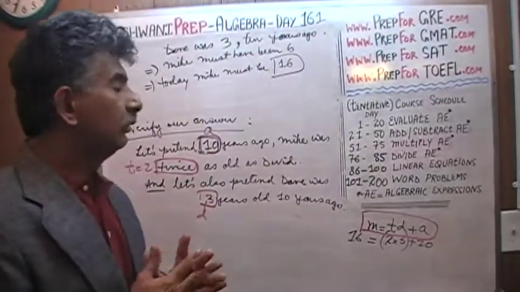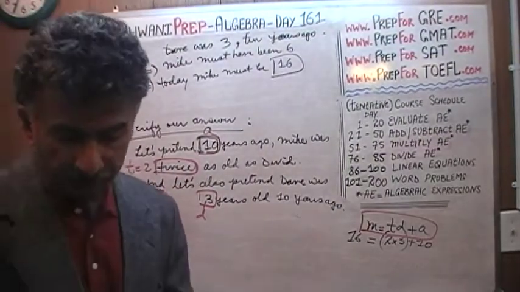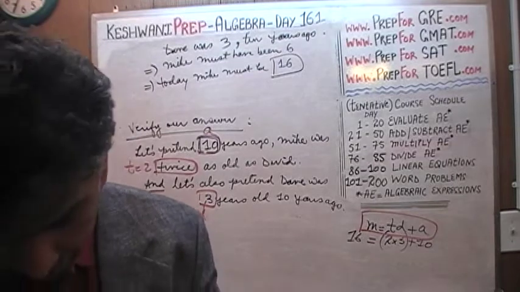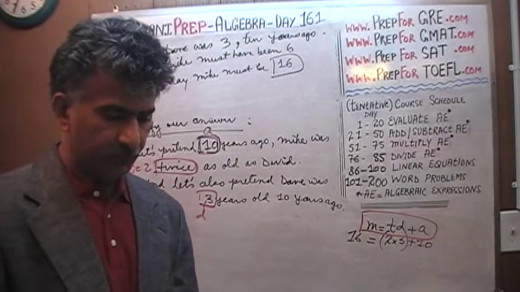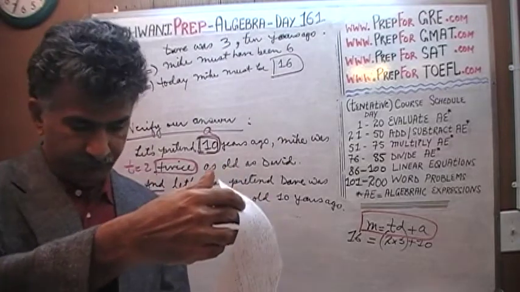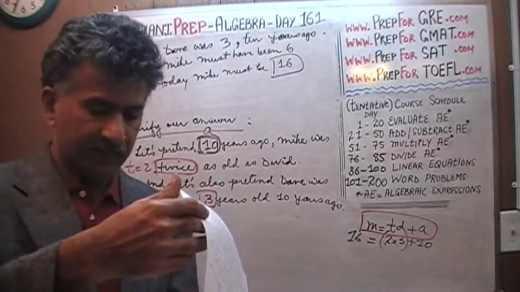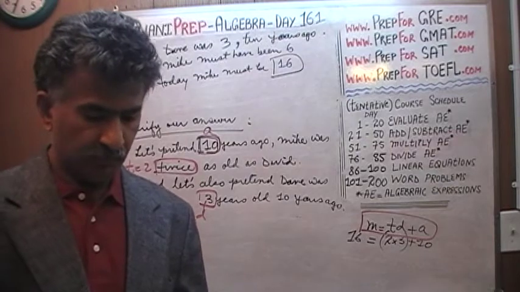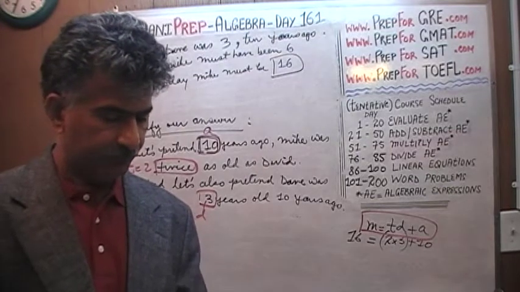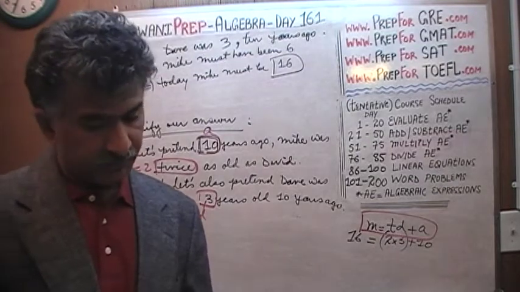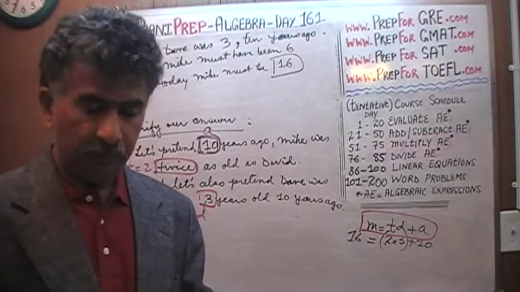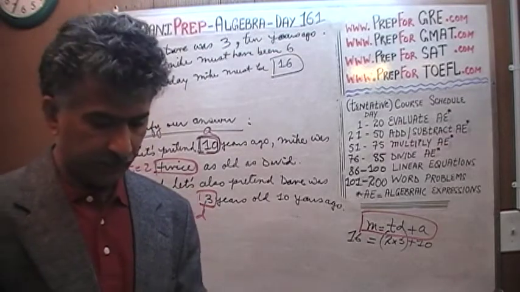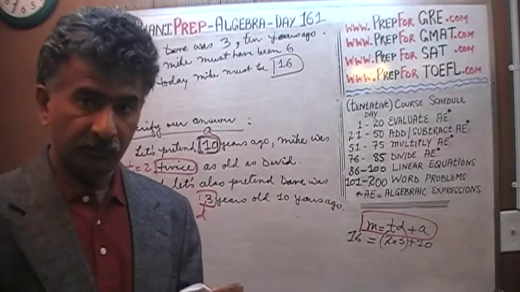I will see you tomorrow on day number 162. Let me take a quick look at what we have. Oh, we have some more. Well, we have one more age problem, which is going to involve 3 people. Yesterday we talked about a boy and a father, 2 people. Today we talked about 2 people, Mike and Dave. Tomorrow we're going to do a problem which is going to involve 3 people.